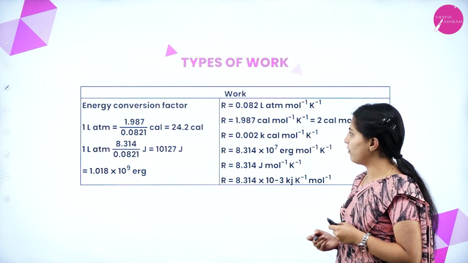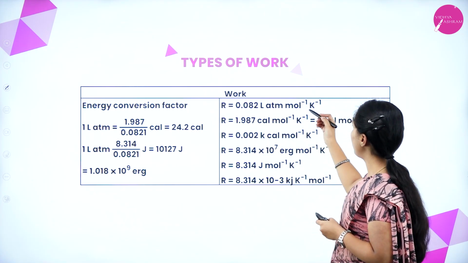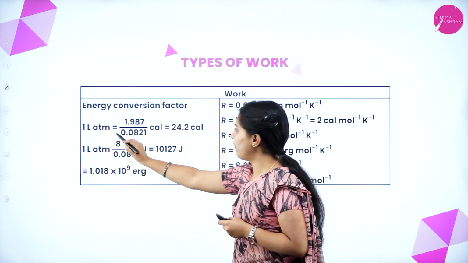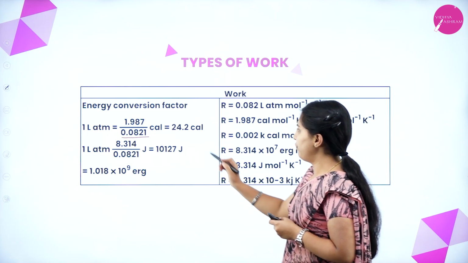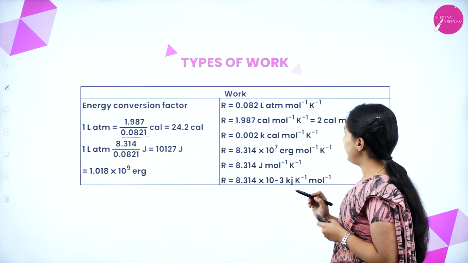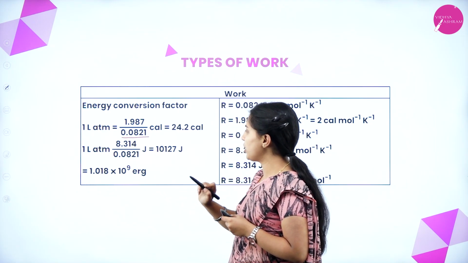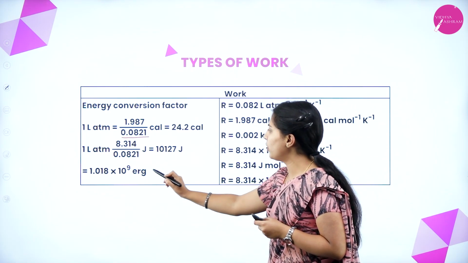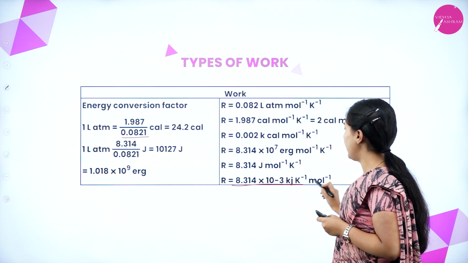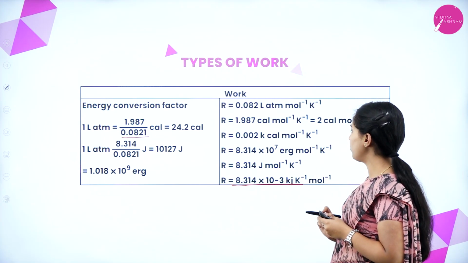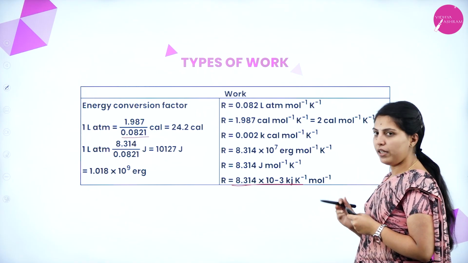See, this is the energy conversion factor, R equals 0.082 liter atmosphere per mole per Kelvin. So 1 liter atmosphere is 24.2 calories. And next, 1 liter atmosphere is 8.314 by 0.0821 joules, and this is 1.018 into 10 to the power of 9, and here the overall constant is 8.314 into 10 to the power of minus 3 kilojoule per Kelvin per mole.